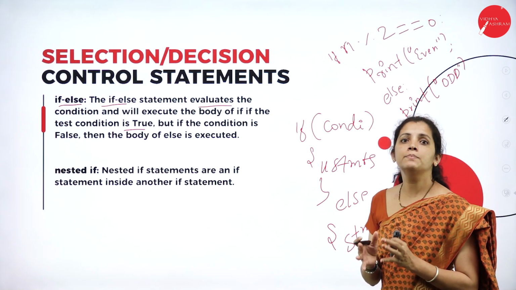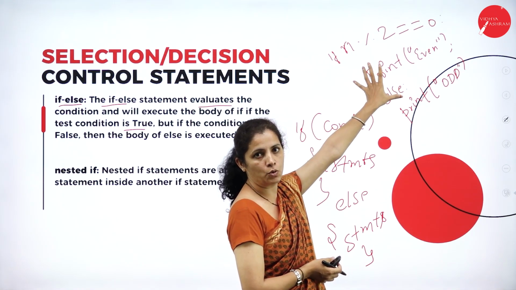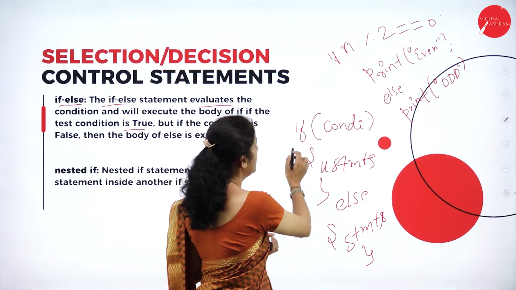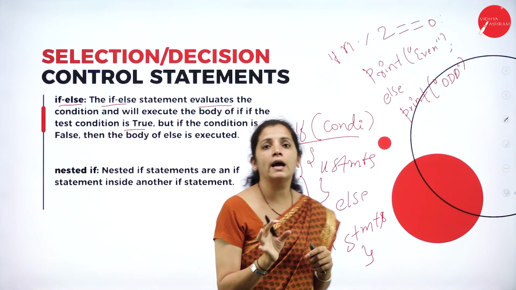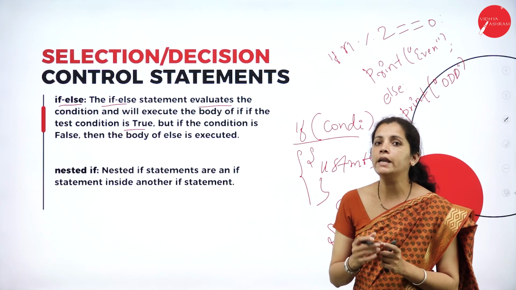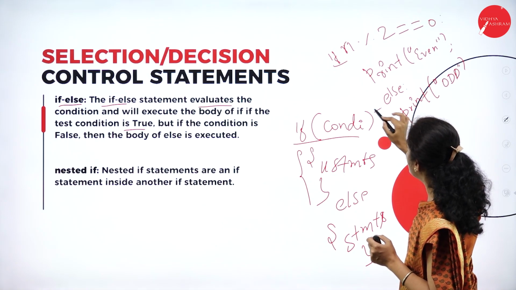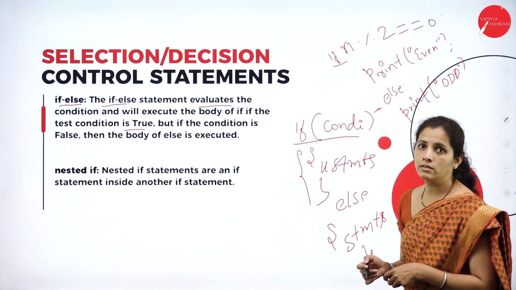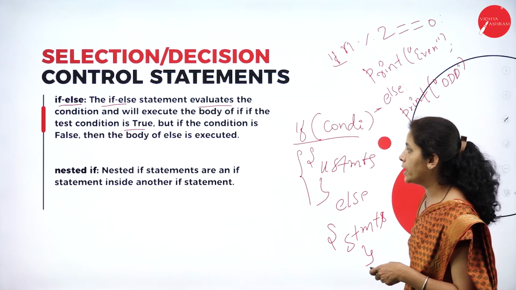So dear students, see the similarity here. This is my C program and this is my Python code. See, if condition. In C I'm going to have the block, but in Python, I don't have any block. Instead of that, I want to follow the indentation. So I want to place if and else in the same place, otherwise I'm going to get an error. So in Python, indentation is very, very important.